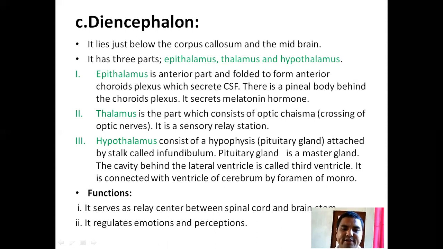It is connected with the ventricle of the cerebrum by the foramen of Monro. The function of the diencephalon is that it serves as a relay center between the spinal cord and brain. It regulates emotions and perceptions.